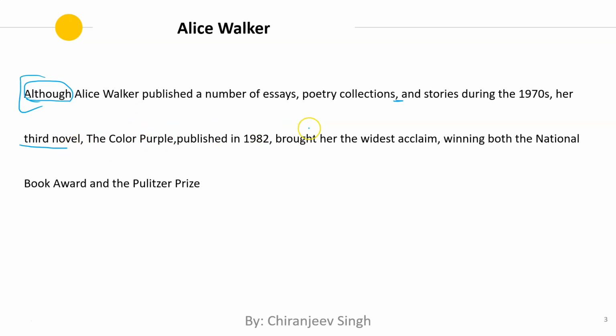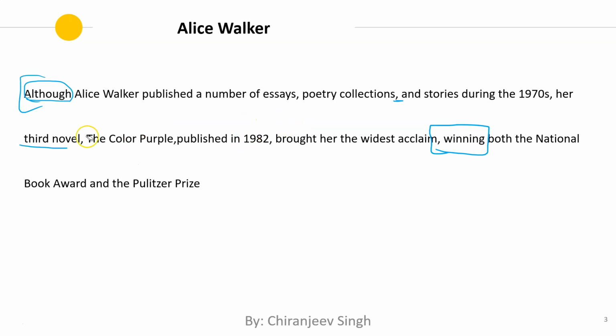Okay, so her third novel brought her the widest acclaim. So this is the main clause, and when you are reading it, if we ignore the modifiers, then there is no comma between subject and verb. Her third novel brought her the widest acclaim, comma, winning both the National Book Award. Okay, so this is just a comma verb-ing at the end of a clause. Her third novel brought her the widest acclaim. How? Winning both the National Book Award and this prize. So that's how it brought her the widest acclaim. So this is the sentence.